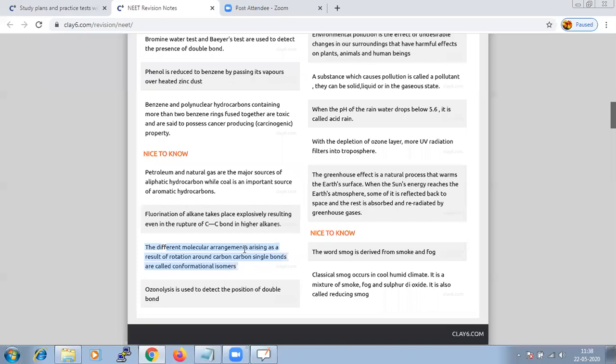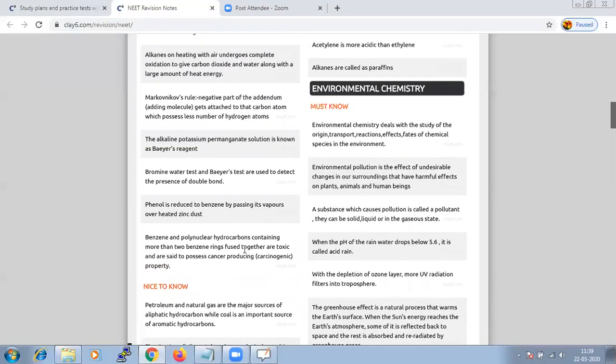The rotation is not totally free, but there is an energy barrier that has to be overcome, and that is why we call it torsion strain. And ozonolysis is a method used to detect the presence or position of the double bond.